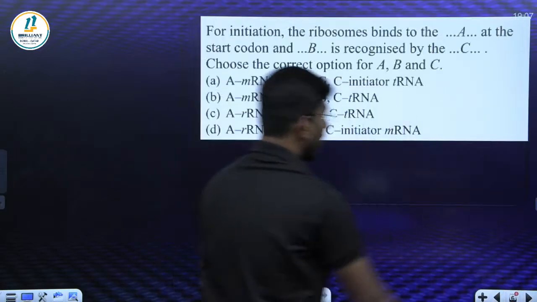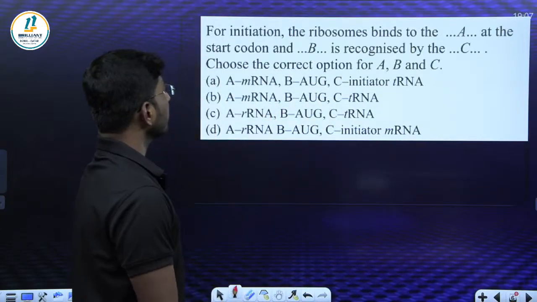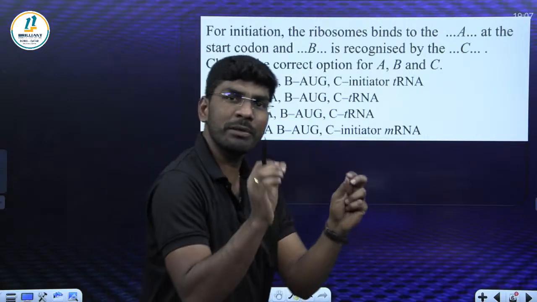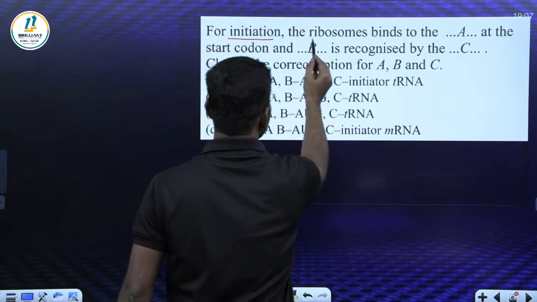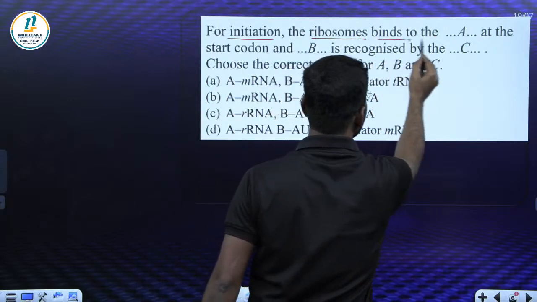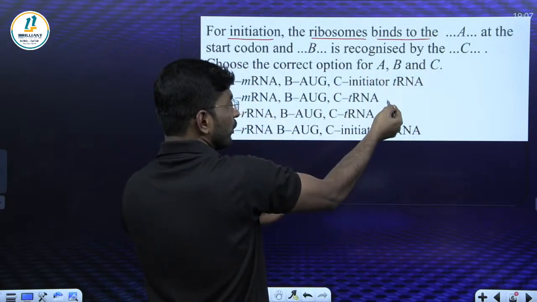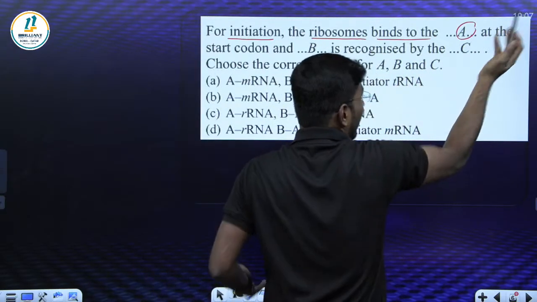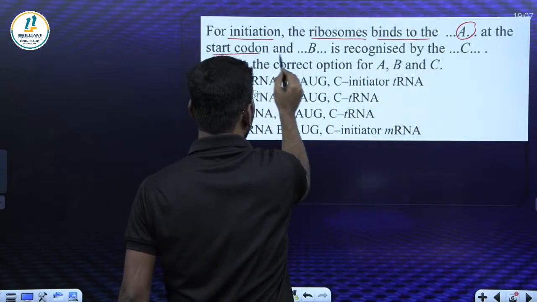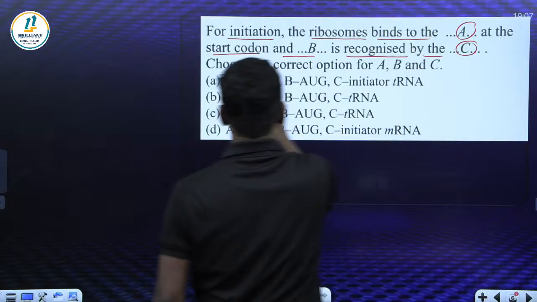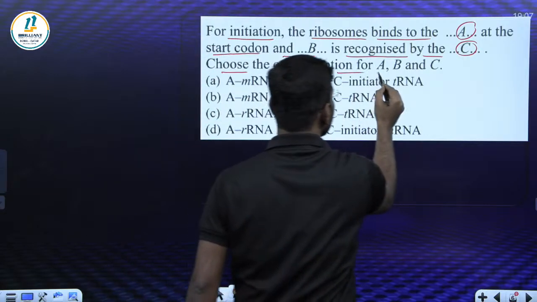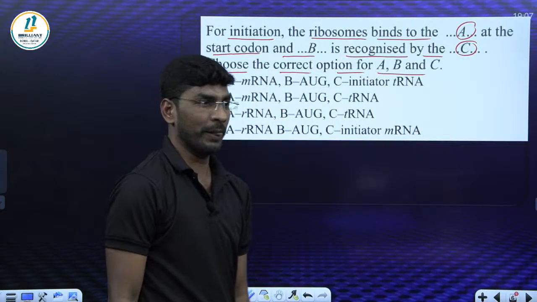Next question. Look here. This is also a small question from the translation level. For initiation, the ribosomes bind to A at the start codon, and B is recognized by C. Choose the correct option for A, B, C.